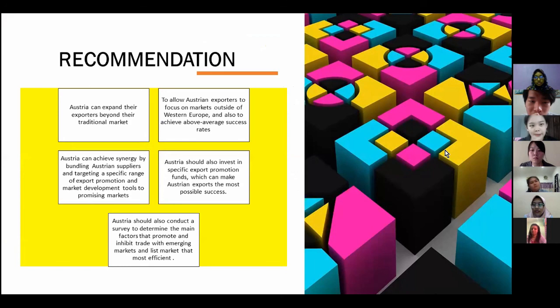So for the recommendation, Austria can expand its exporters beyond their traditional market. This allows Austrian exporters to focus on markets outside of Western Europe and to achieve above average success rates. Austria also can achieve synergy by bundling Austrian suppliers and targeting a specific range of export promotion and market development tools to promising markets. Austria should also invest in a specific export promotion fund which can make Austrian exports as successful as possible. And the last recommendation, Austria should conduct a survey to determine the main factors that promote and inhibit trade with emerging markets and list markets that are most efficient and not yet considered for export.